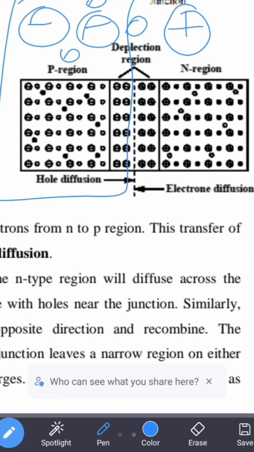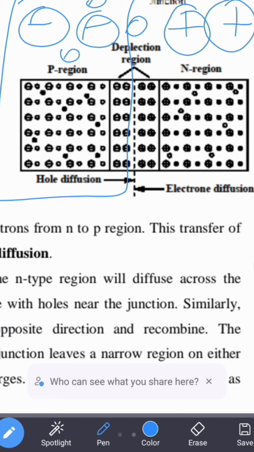As soon as it has donated an electron, the positive charge present inside the nucleus is more compared to the negative charges present outside the nucleus. So these n type semiconductors will be having ions which are positively charged, and they are represented like this.